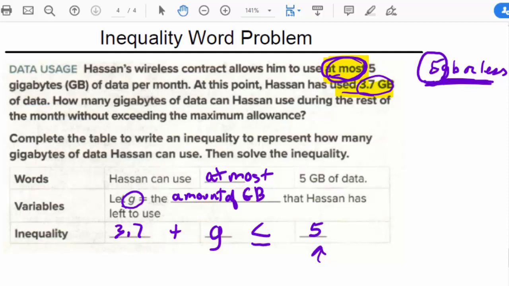And in order to solve this, all we got to do is subtract 3.7 from both sides. Minus 3.7, minus 3.7. And we end up with G is less than or equal to 1.3 gigabytes. So he has 1.3 gigabytes left to use for the month.